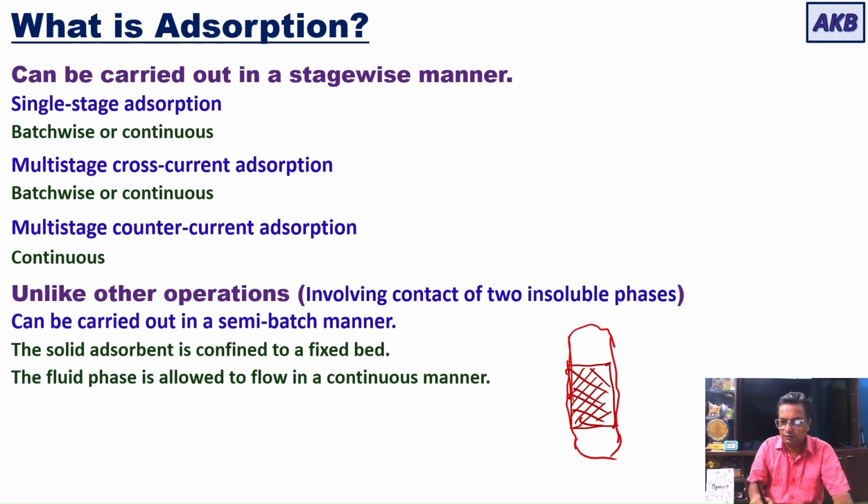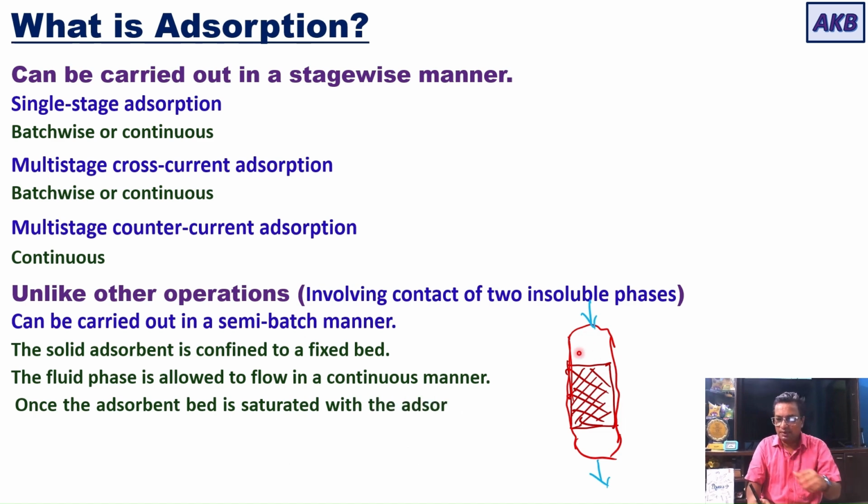And then the fluid phase is continuously passed through this fixed bed. In this case, one phase is stationary, whereas the other phase is continuously flowing through the stationary phase. This kind of operation is called a semi-batch operation. So the different thing you can note in the case of adsorption is that it can be carried out in a semi-batch manner.